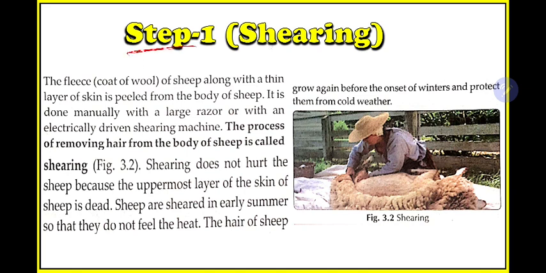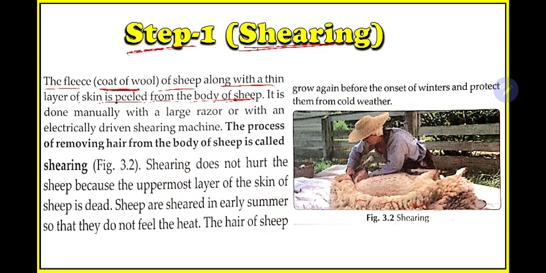Step 1 is shearing. What is shearing? The fleece, that is the coat of wool of the sheep, along with a thin layer of skin, is peeled from the body of the sheep. Okay, just try to get the point. The fleece, what is fleece? The coat of wool. See, if this is the sheep, this is the coat of wool. Someone is removing the wool layer from it.